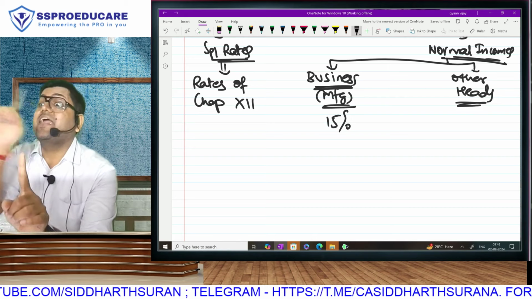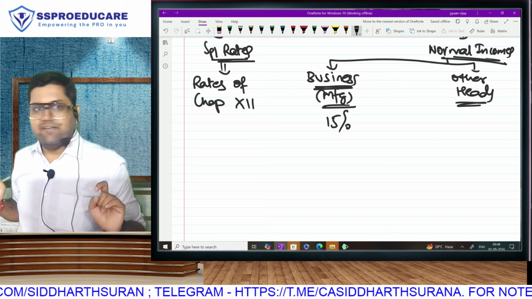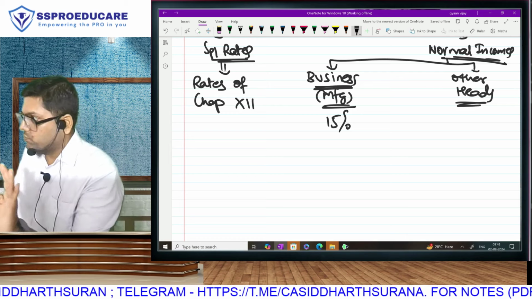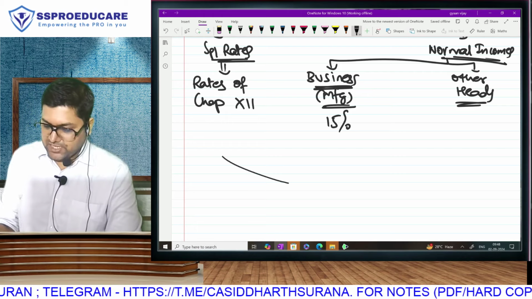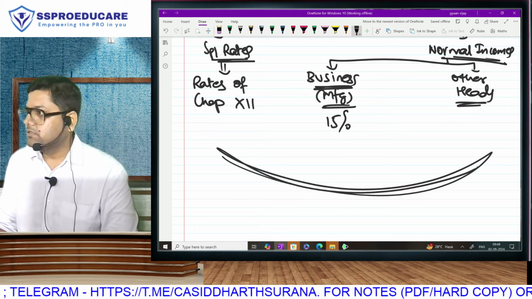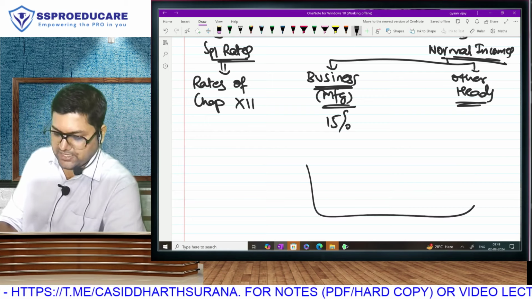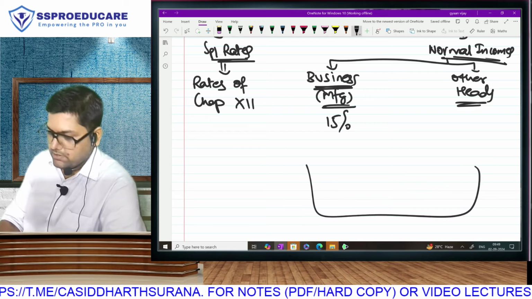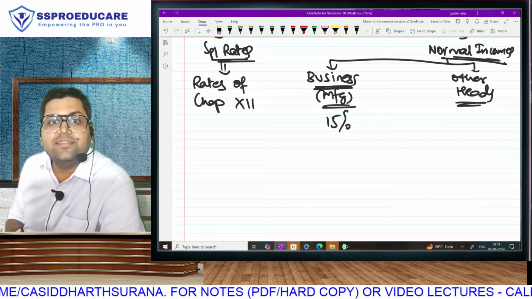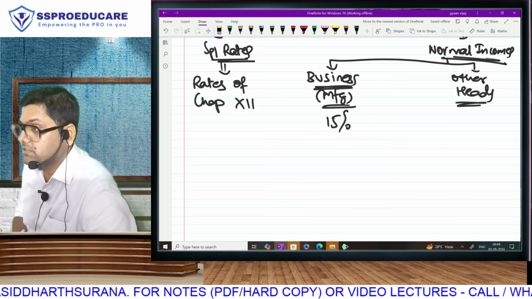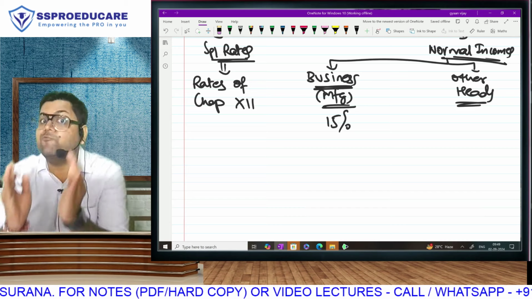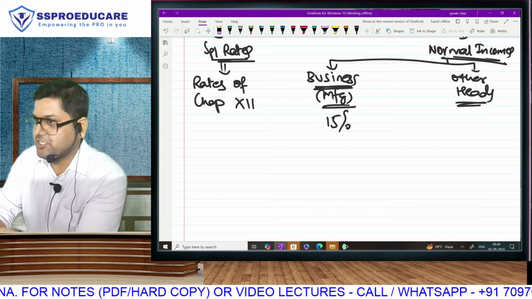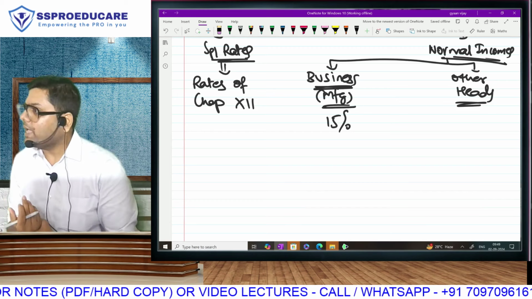So no, net effective tax rate is 17.16. Surcharge cess included. But what was basic rate? 15 only. I am writing 15 because surcharge cess will get added in all of them. Okay, so I am writing 15 here. Then we will say add surcharge, add cess. Everybody is with me? So, first of all, are you clear that this excessively high savings by keeping your tax rate of 15, effective rate of 17.16, is only for your manufacturing activity? Of course, other business you are not allowed. But other heads of income you can have.